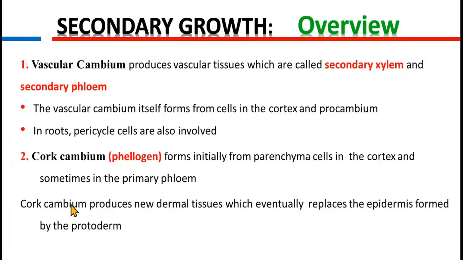Cork cambium produces two dermal tissues which eventually replace the epidermis formed by the protoderm. We have discussed before that apical meristem is divided into protoderm, ground meristem and procambium. So the protoderm leads to the formation of epidermis.